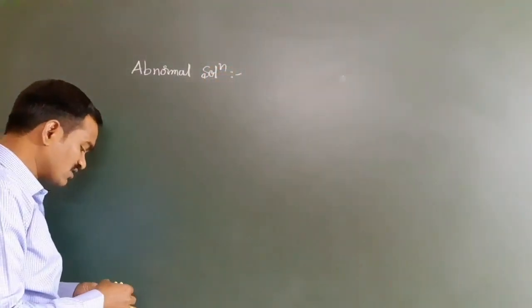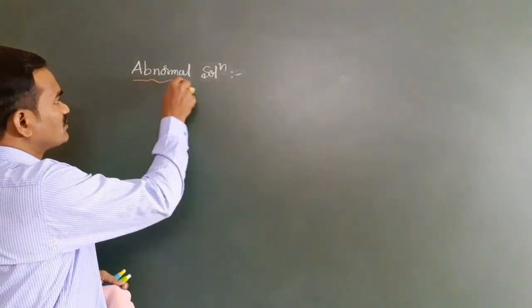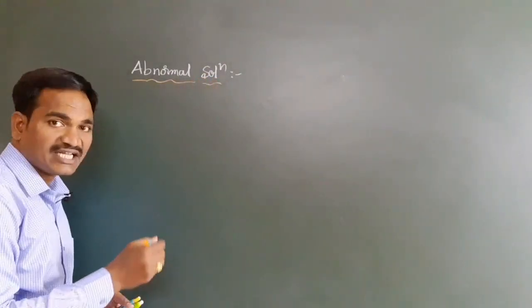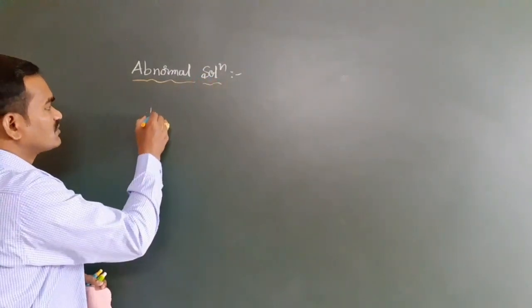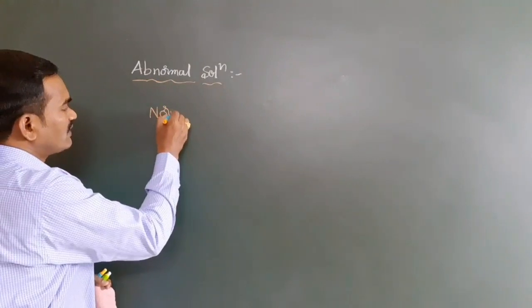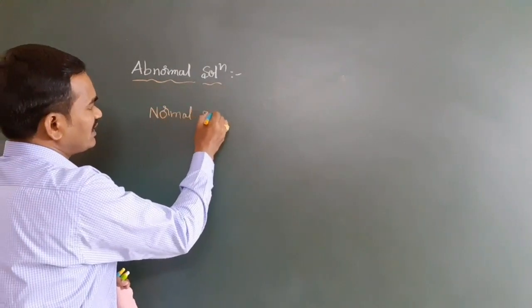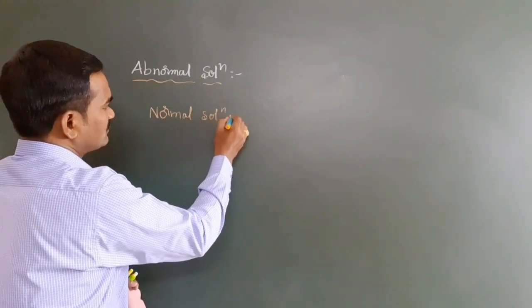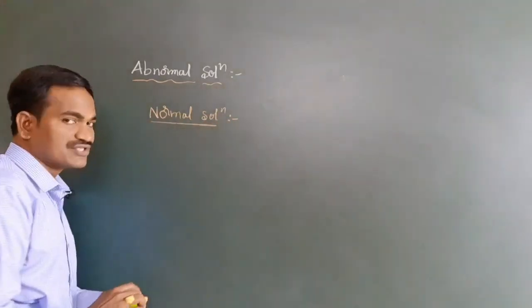Before going to abnormal solutions, we have to have clarity on the normal solutions. Have you got it? So what are normal solutions?